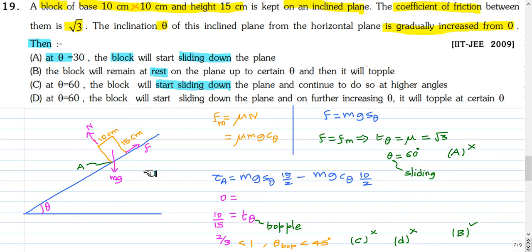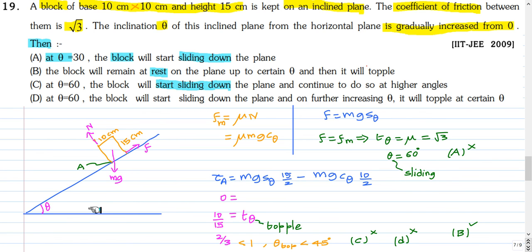and the friction force in general will be less than this maximum value before it starts sliding down. That will be equal to mg sin theta. When it starts sliding down, the forces along the plane will be in balance. So when the friction force is maximum friction force, it will just start to slide. That corresponds to tan theta equal to mu, that's equal to root 3. So from this we get theta for the sliding to happen as 60 degrees.